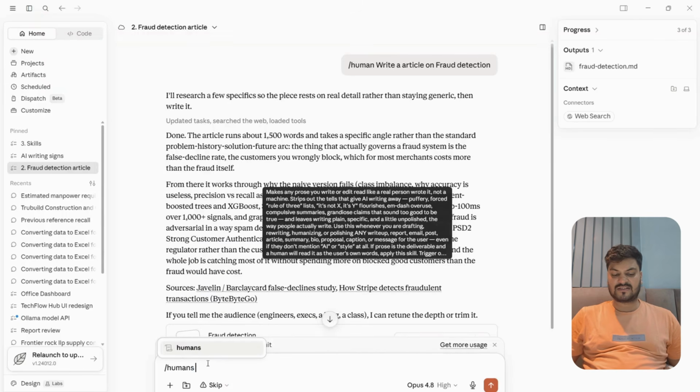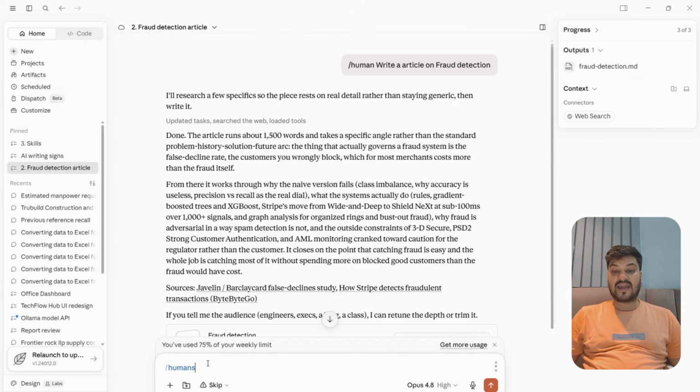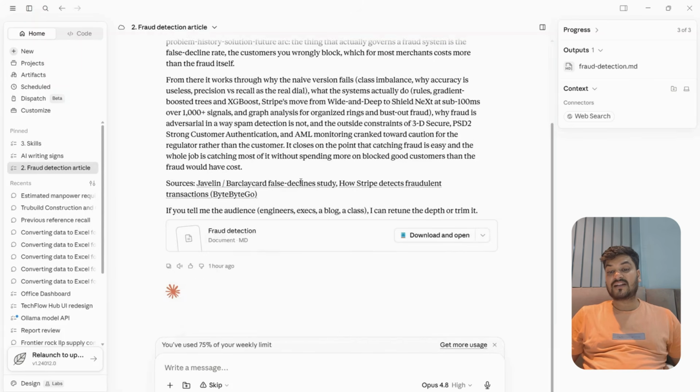When I'm calling this, it's coming humans. Okay, and write an article on fraud detection. So all the structural things we have done, the changes. But there is one more thing where AI is still lacking. What? I'll show you. Write an article on fraud detection.